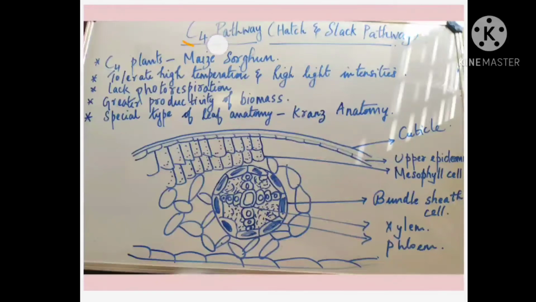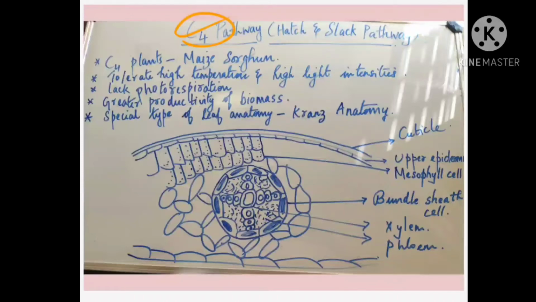So C4 pathway, listen very carefully, what are C4 plants? C4 plants are some plants, with examples given, which can survive in regions where the temperature is high as well as the intensity of the light is high. For example, what has been discussed in your book is maize, sorghum and so on, which are C4 plants.